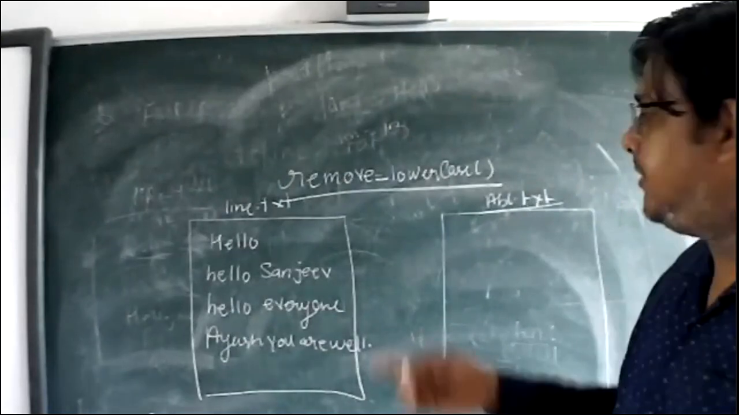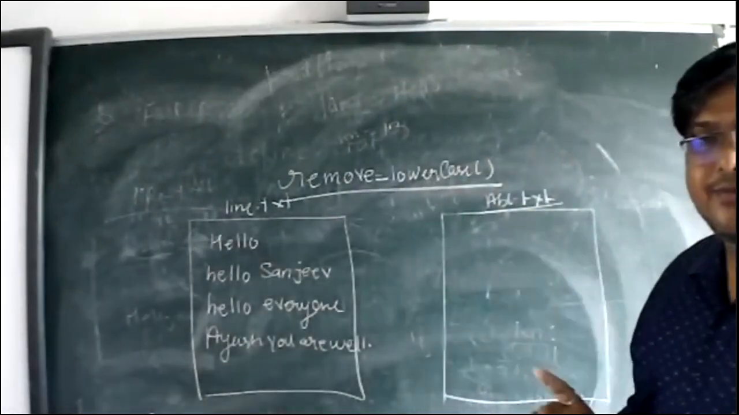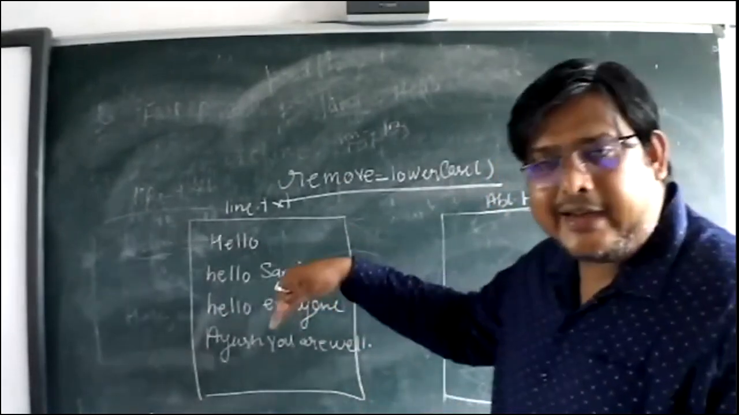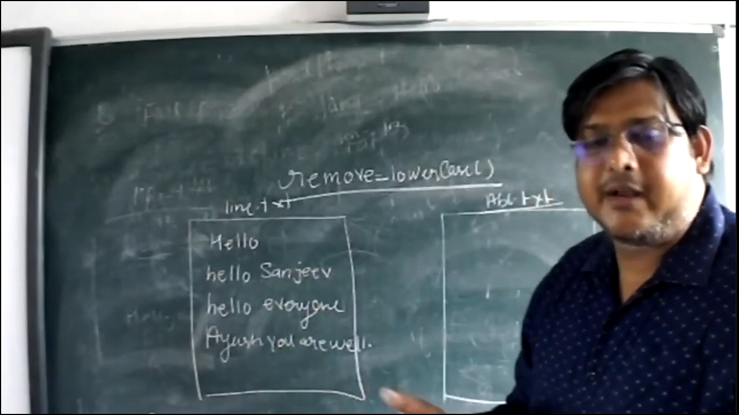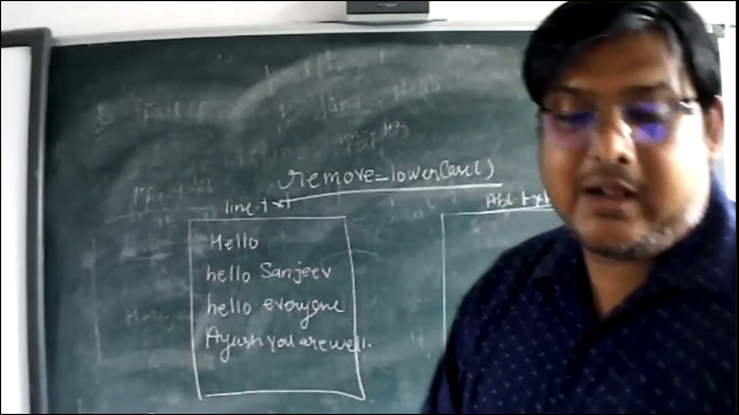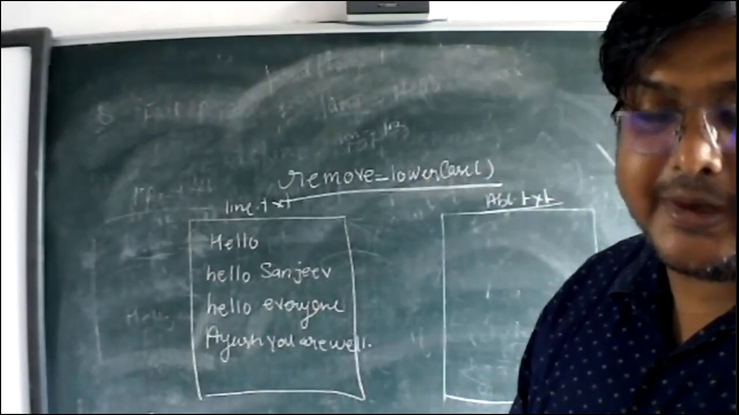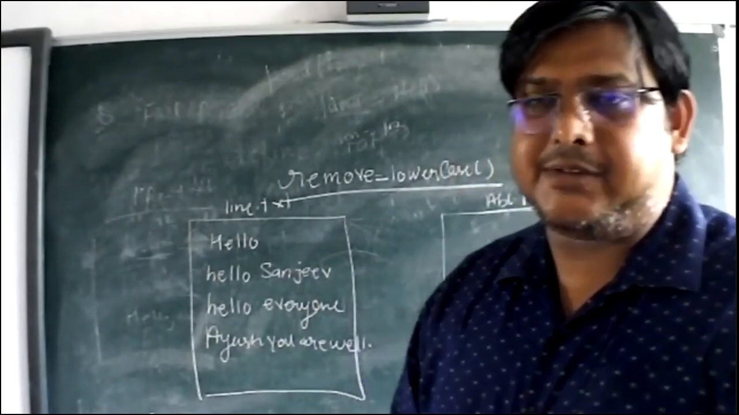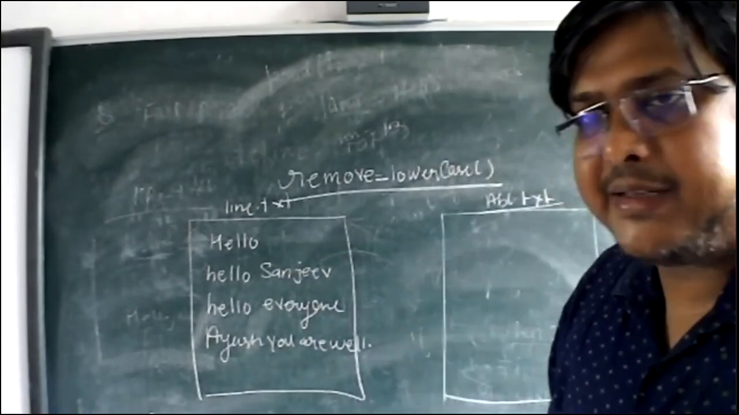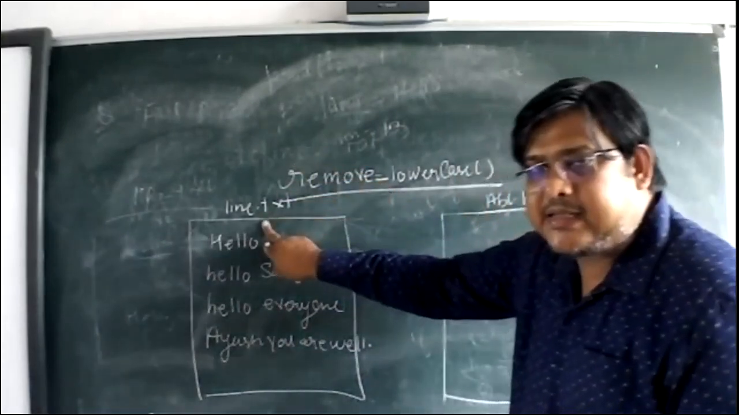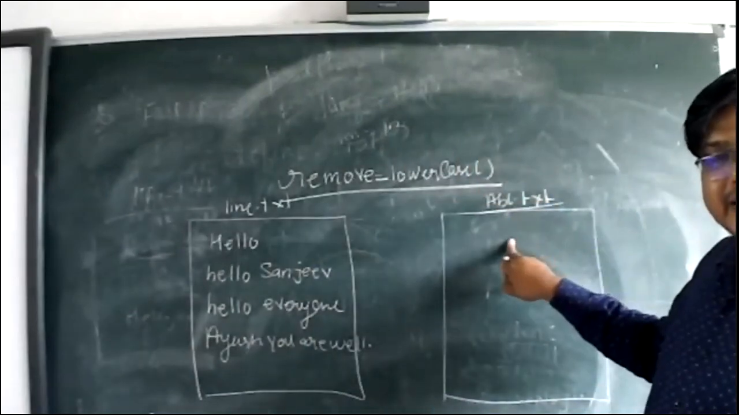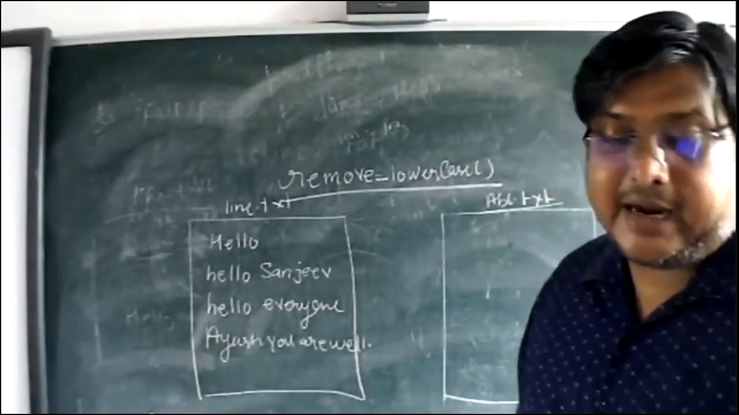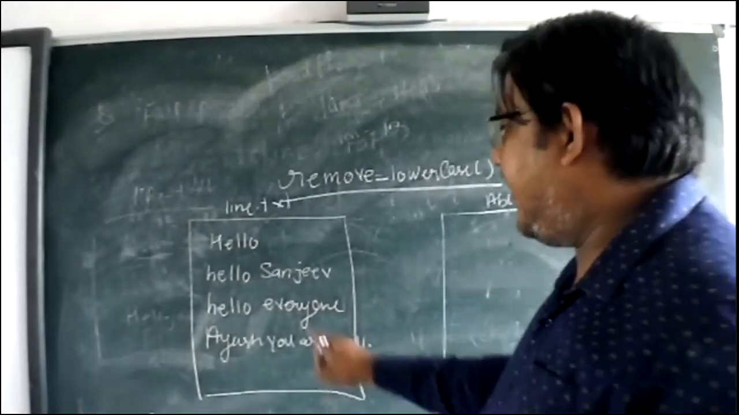But we have to pass two file names in this function. What this function will do, it will copy all the data. Clear? It will copy all the lines. It is given here, lines. So it will copy all the lines from line.txt into the abc.txt, such type of lines that do not start with a lowercase letter.